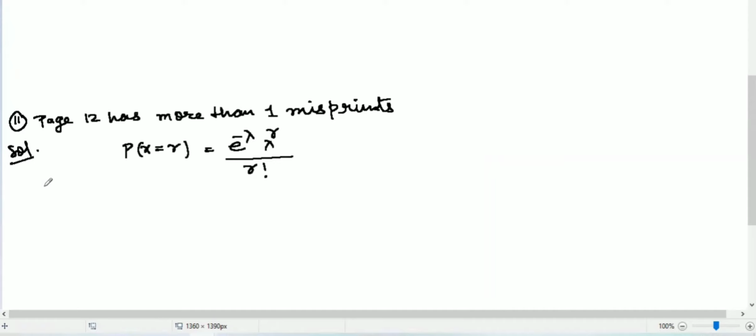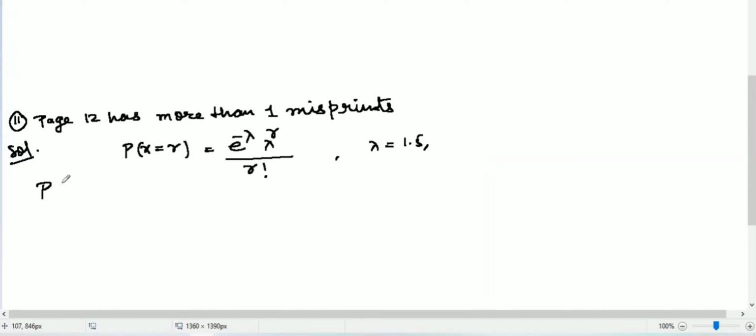Now find out everything here. Lambda is given, the same, equal to 1.5. Now you have to find out what R is here. So here we need page 12 to have more than one misprint.